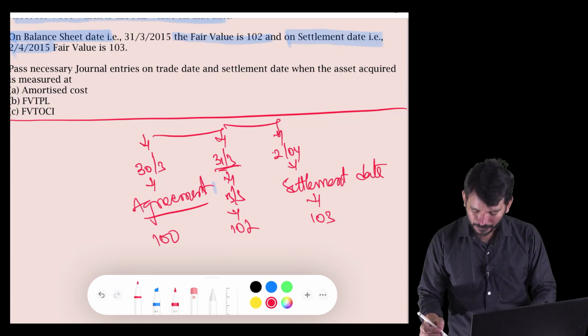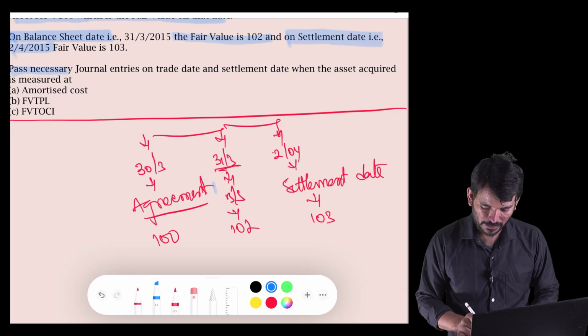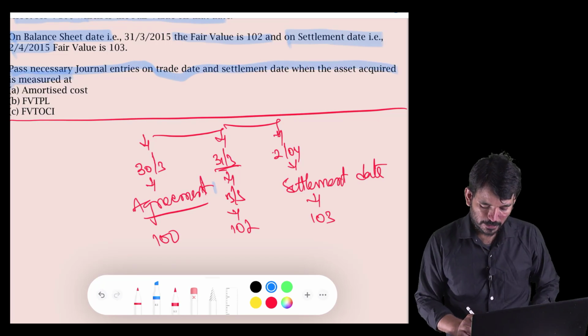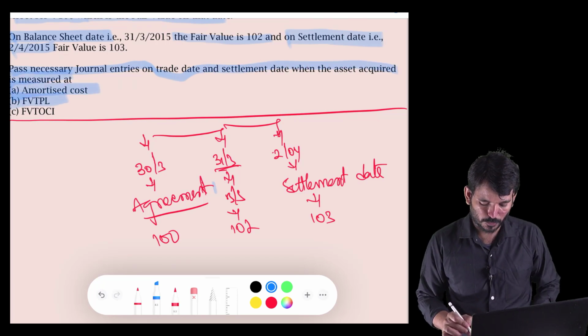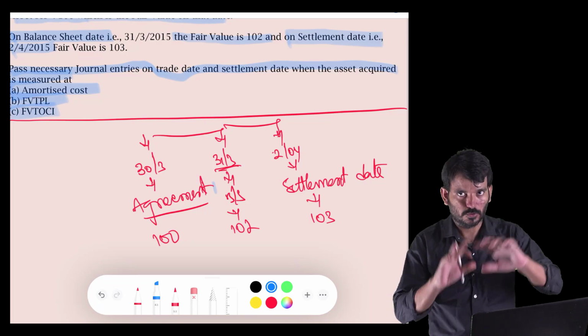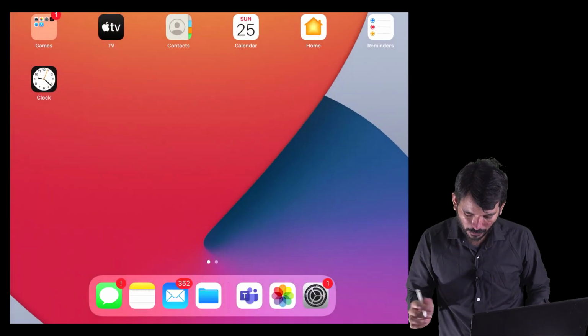So now he is asking, pass the necessary journal entries on the trade date and settlement date when the asset acquired is measured at amortized cost, fair value through P&L, and fair value through OCI. So there are 3 possible cases, that is, a total of 6. Okay, we need to account for this.